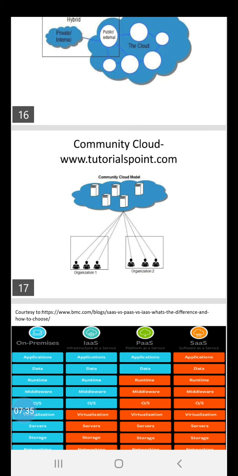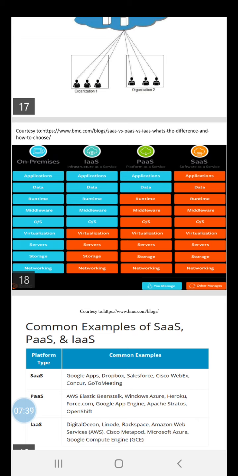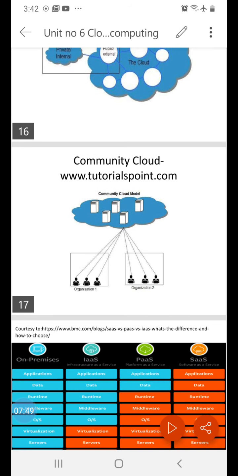The remaining we have to see is the different examples, and at which level, in which type of service, you are going to manage and what is managed by the third party. So that we'll see in the next video.